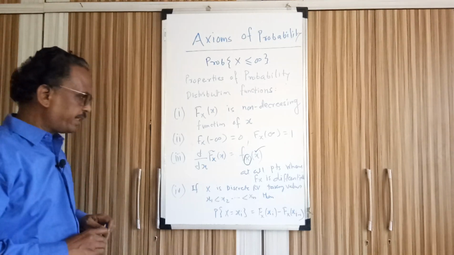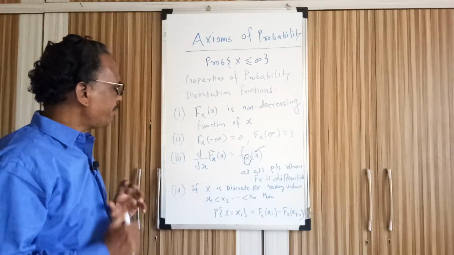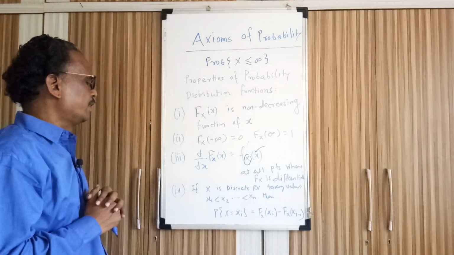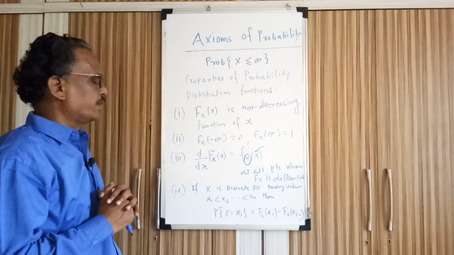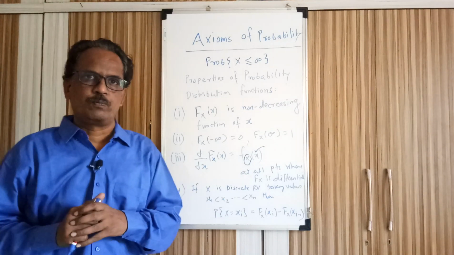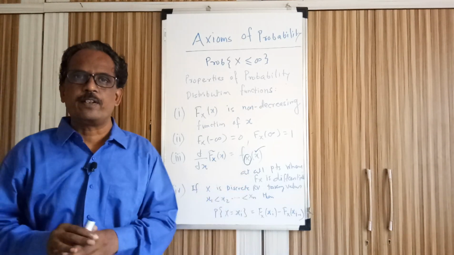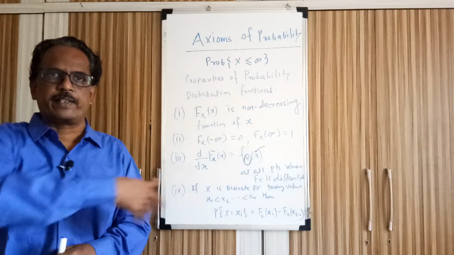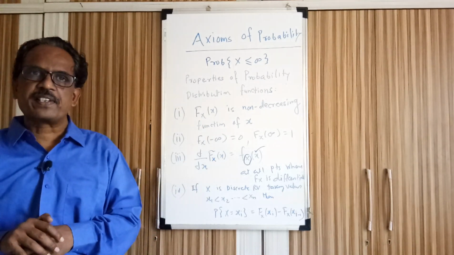One more property we require many times: suppose the random variable is discrete in nature and takes values x1, x2, x3, up to xn, such that x1 is less than x2, x2 is less than x3, and so on, xn is greater than x(n-1).